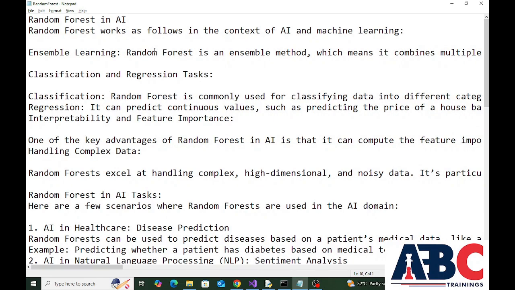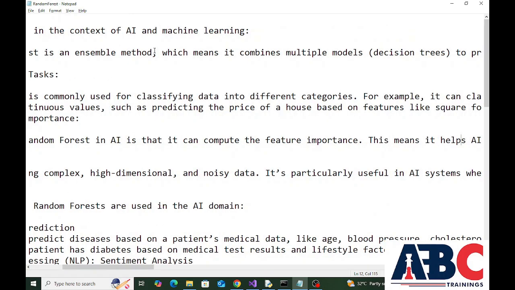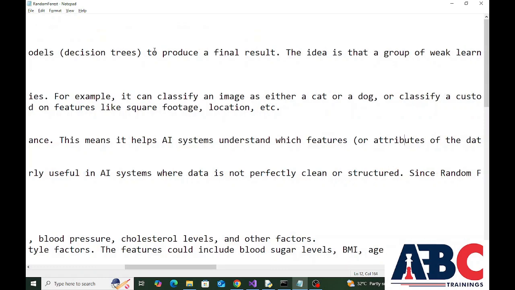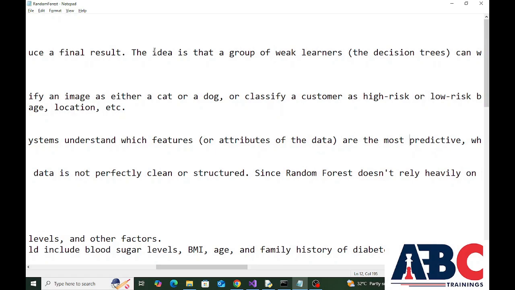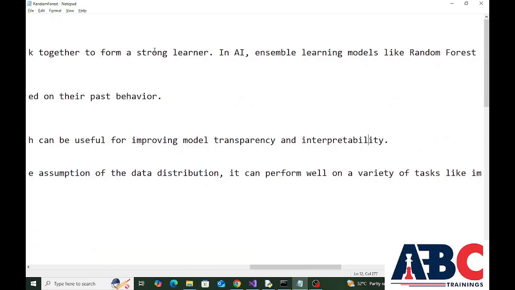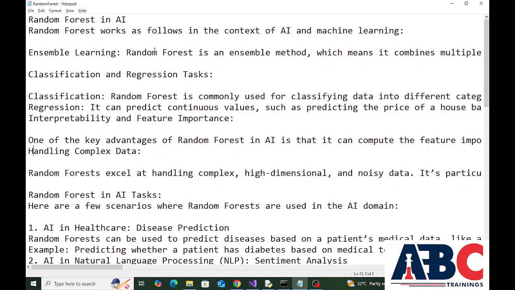Interpretability and feature importance. One of the key advantages of random forest in AI is that it can compute the feature importance. This means it helps AI systems understand which features or attributes of the data are the most predictive, which can be useful for improving model transparency and interpretability.